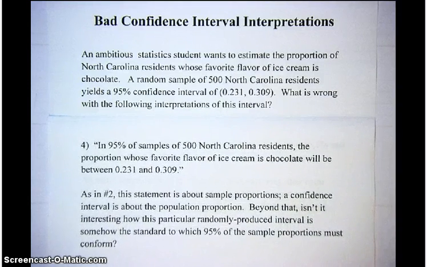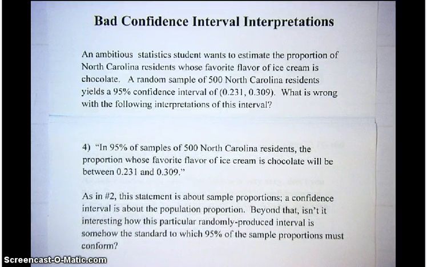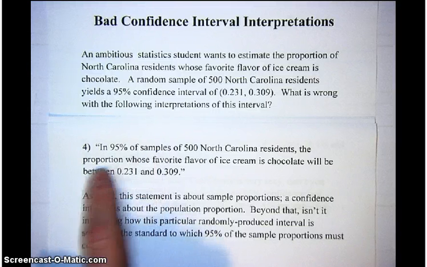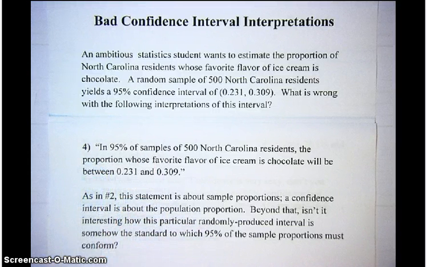Number 4: in 95% of samples of 500 North Carolina residents, the proportion whose favorite flavor of ice cream is chocolate will be between 0.231 and 0.309. Again, this is about sample proportions, and that's not what confidence intervals are about. Confidence intervals are about population proportions.